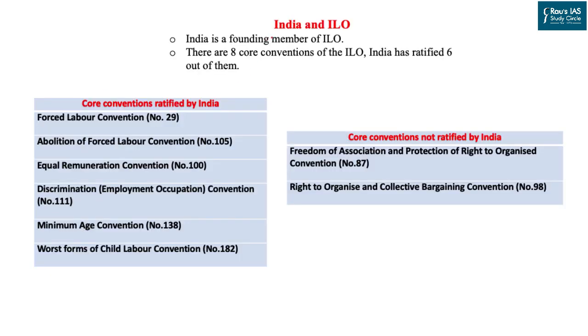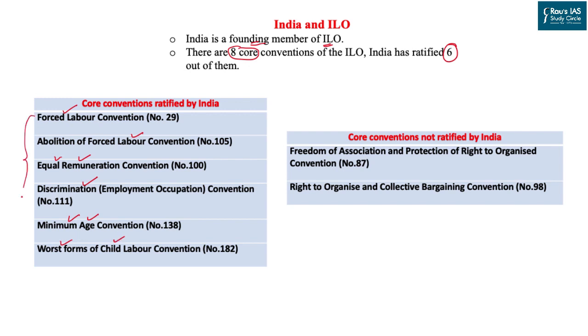Now let us look into India's role in ILO. India is a founding member of ILO. So India joined as a member, being a British colony, back in 1919. There are 8 core conventions of ILO. India as of now has ratified 6 out of them. The 6 conventions ratified by India include the Forced Labour Convention, Abolition of Forced Labour Convention, Equal Remuneration, Discrimination, Minimum Age and Worst Forms of Child Labour.